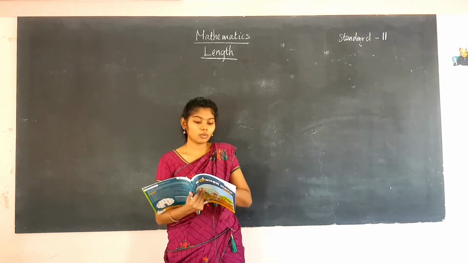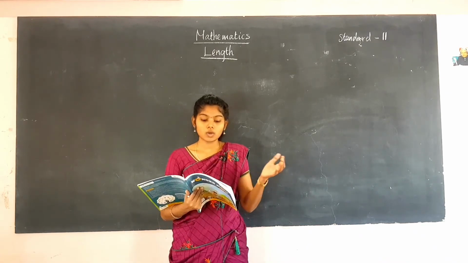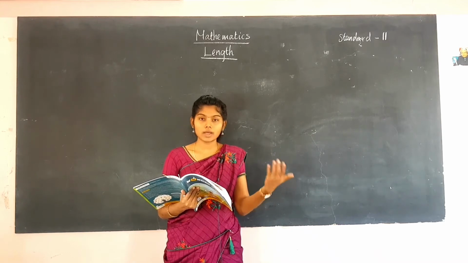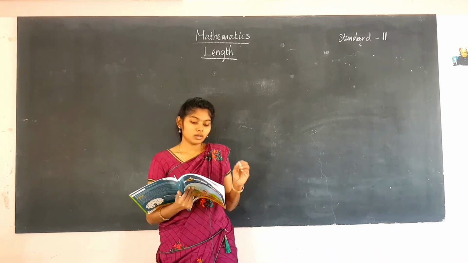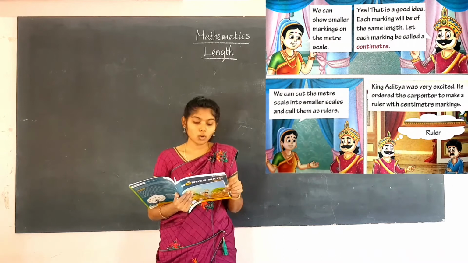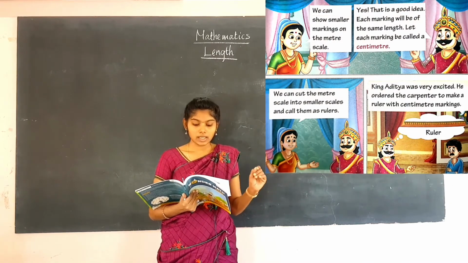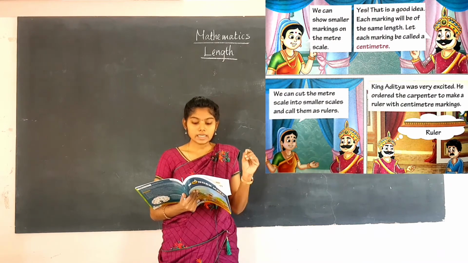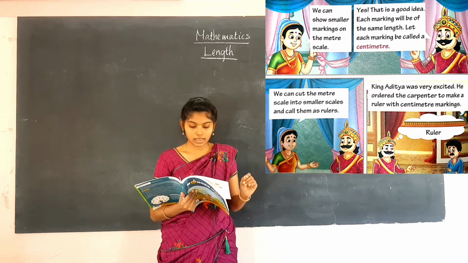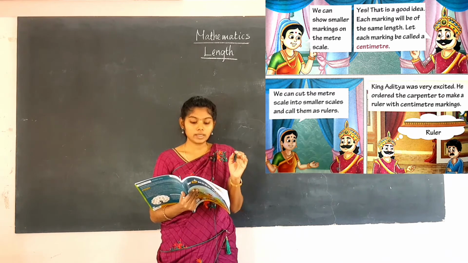The king again went to the queen for a solution. The king is going to the queen and asking for that solution. Now the queen says, we can show smaller markings on the meter scale. Yes, that is a good idea. Each marking will be of the same length. Let each marking be called a centimeter.